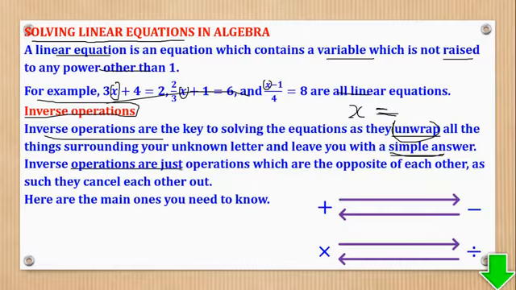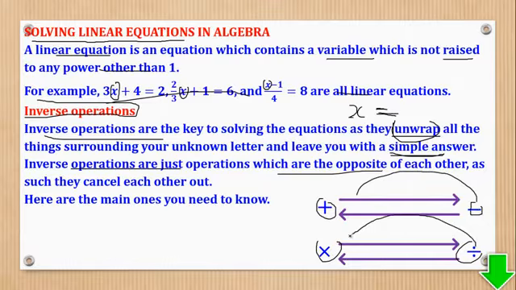Inverse operations are just the opposite of each other. For example, if there was a plus, you are going to use a minus. If there was a product, you are going to use a division. And the reverse is true. If there was a minus, you are going to use a plus. If there is a division, you are going to use a product. That's what they mean by inverse operations, and in that way, something will cancel out.